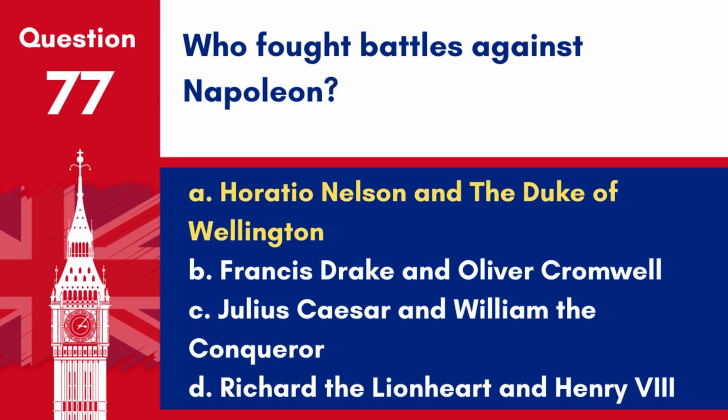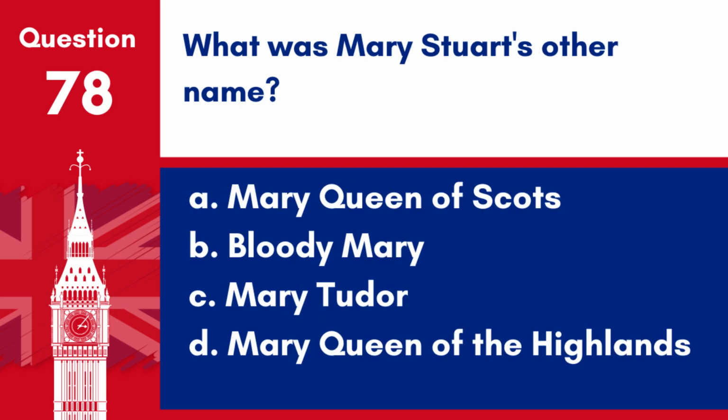Answer: A. Horatio Nelson and the Duke of Wellington. Horatio Nelson and the Duke of Wellington were key British military figures who fought against Napoleon Bonaparte during the Napoleonic Wars.